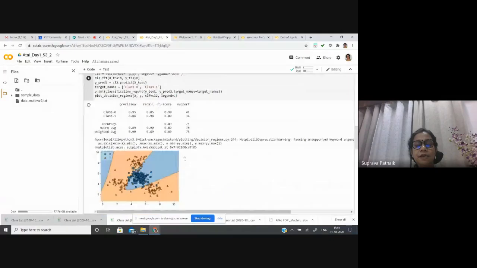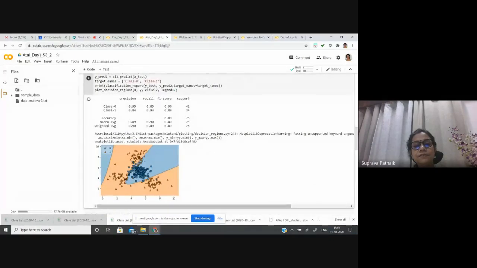So this is the result with the polynomial model. With the polynomial kernel, I get some improvement in my analysis, and that pulls me to an accuracy of 0.89.